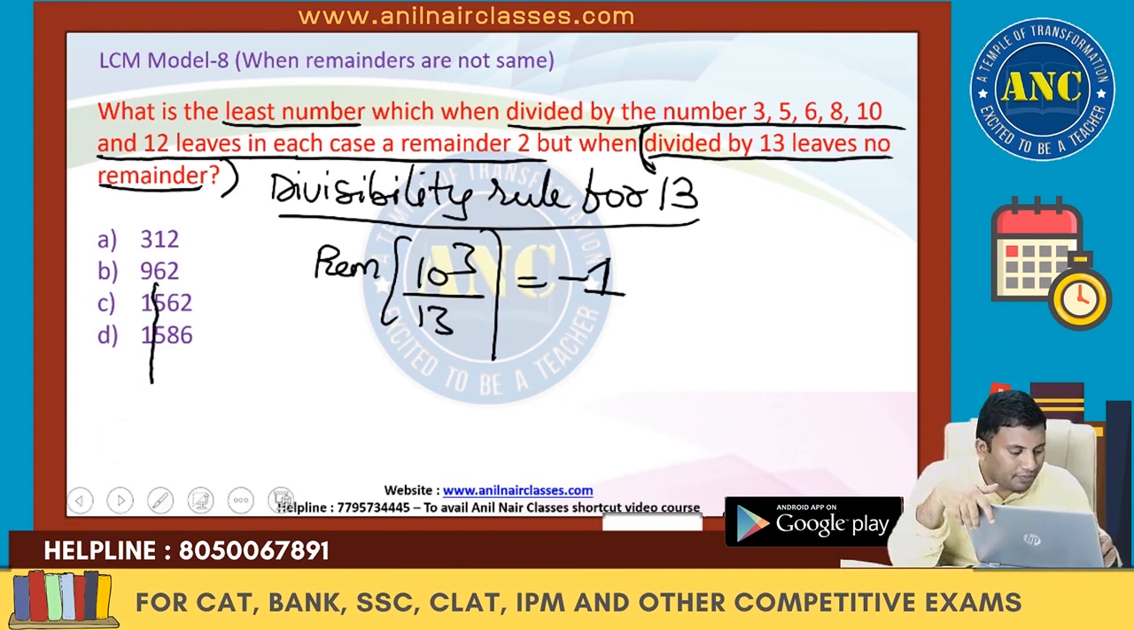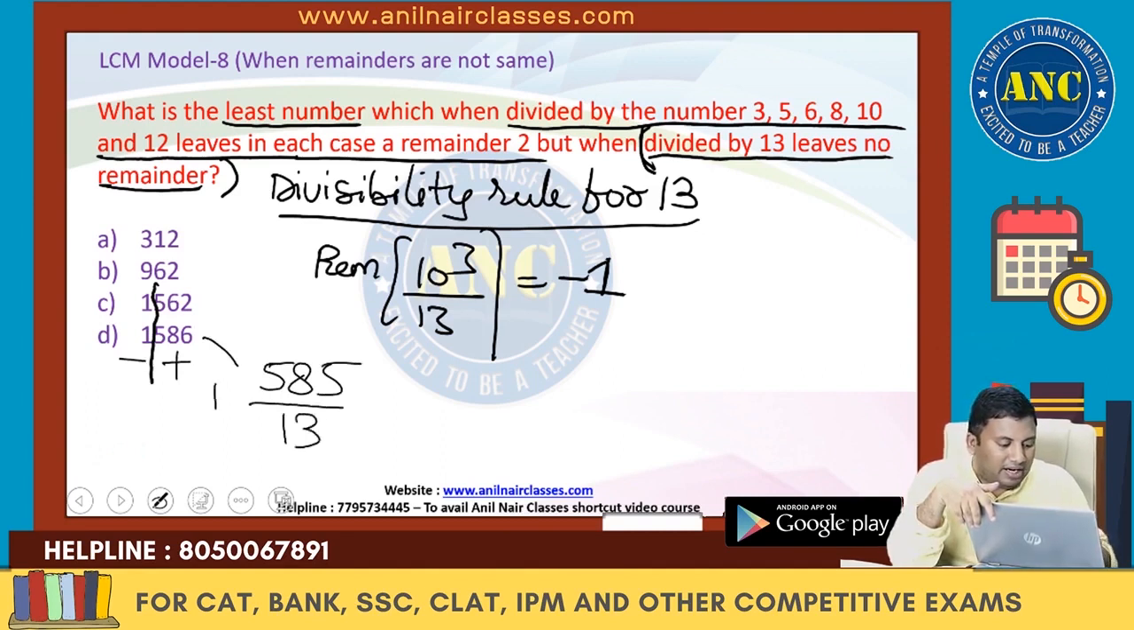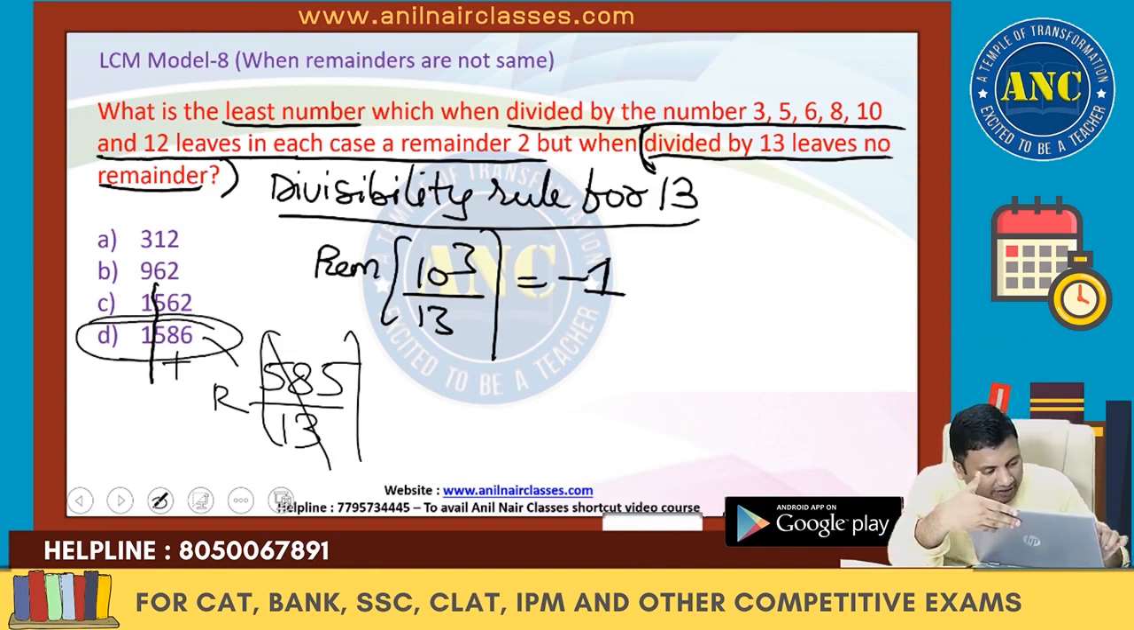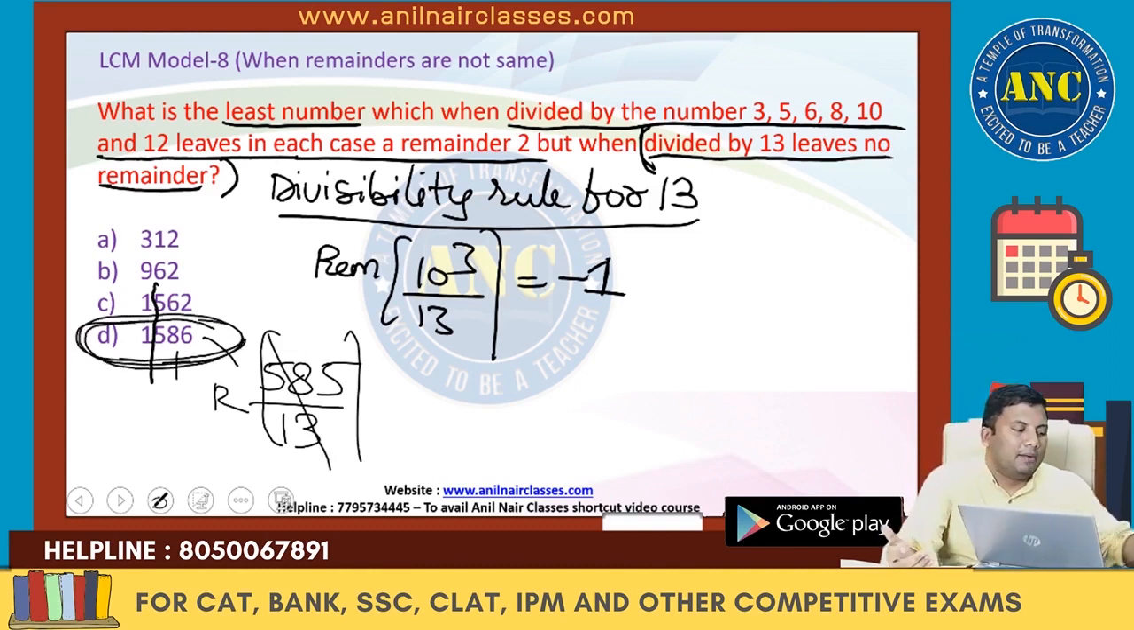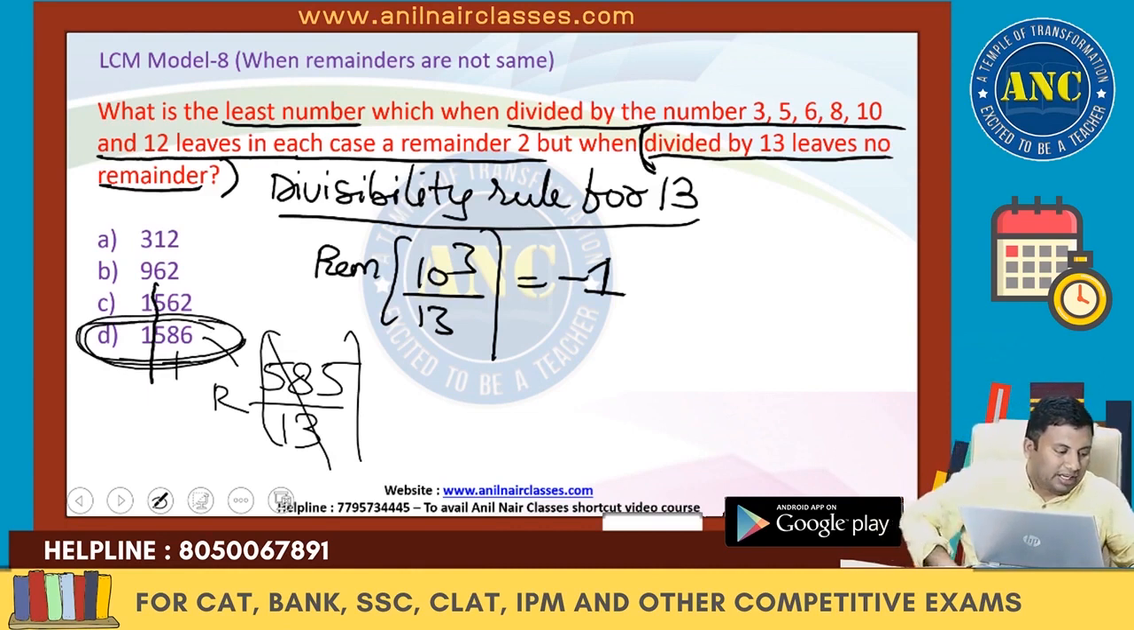More than 3 digits, keep a slash. 586, plus and minus. Rambabu, minus 1 is 585. 585 divided by 13: 13 fours are 52, 65, 13 fives are 65. A very difficult question became very easy because of the divisibility rule for 13. I hope it is clear.